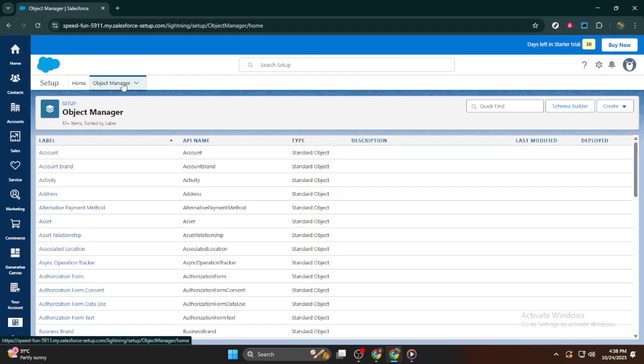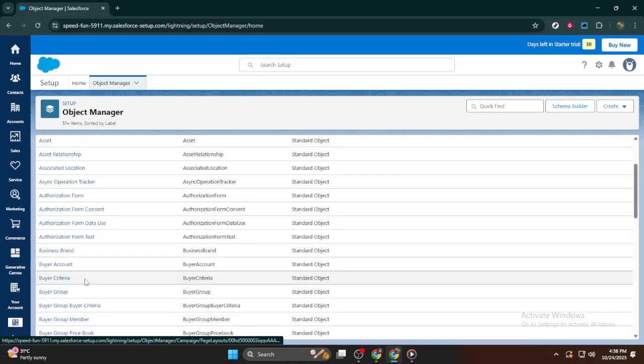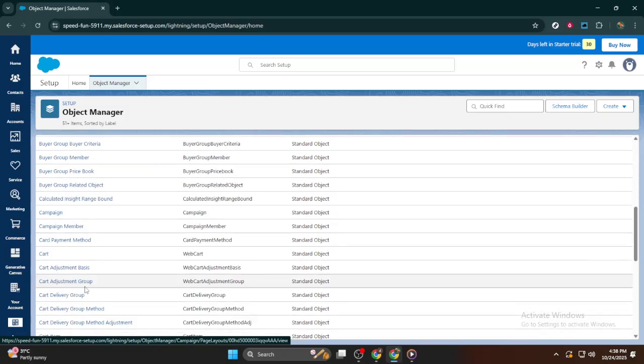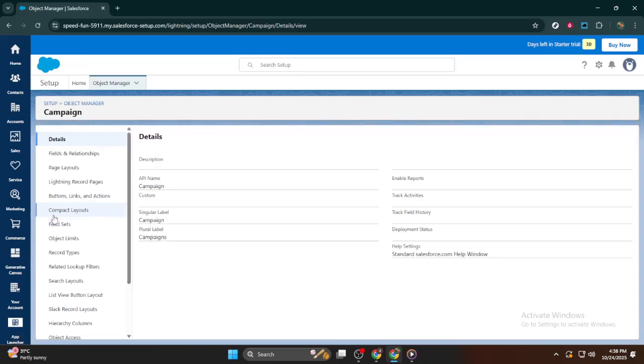We're going to search for Object Manager, which is where you'll manage all the objects from accounts to opportunities and, of course, campaigns. Once inside Object Manager, the next step is to find your campaign object. This is where all campaign-related customizations happen. So in the search bar right in Object Manager, type Campaign and select it from the list that appears. By selecting the campaign object, you'll open up a series of options that let you customize this particular object.